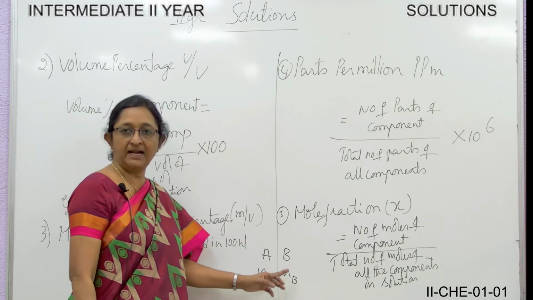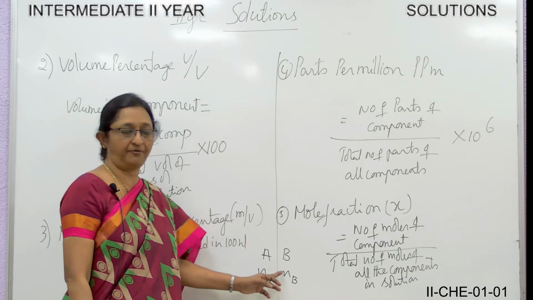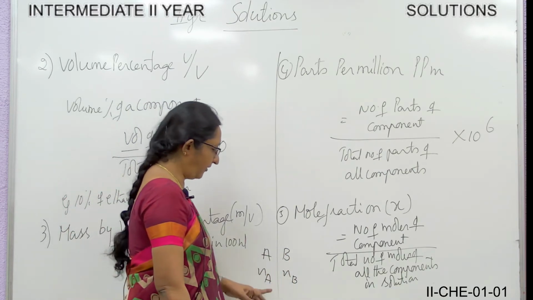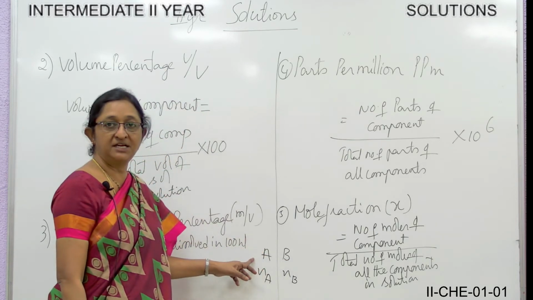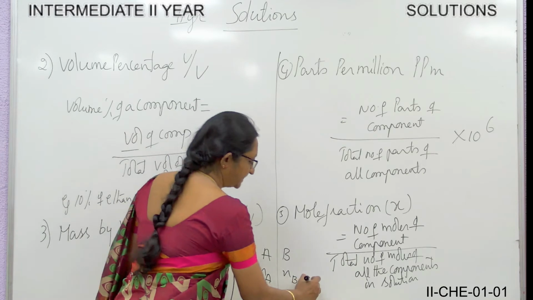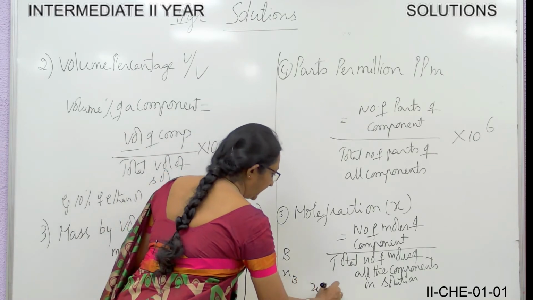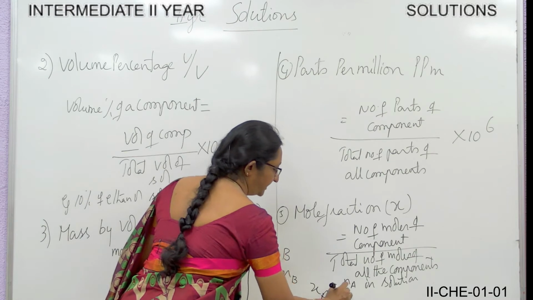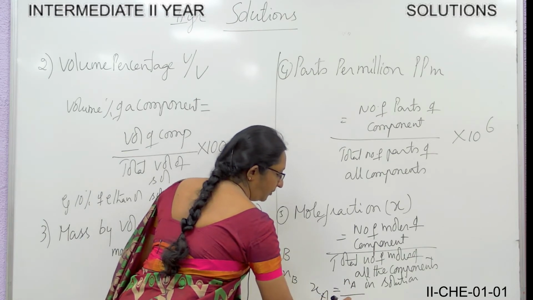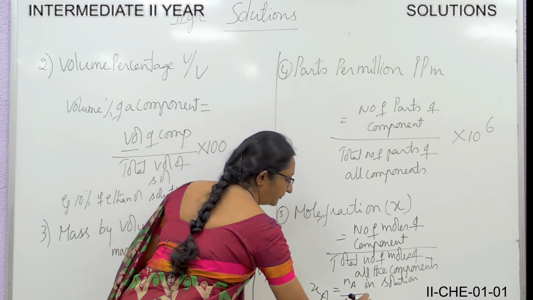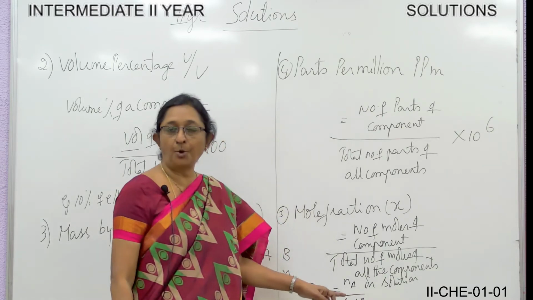So what does mole fraction say? Mole fraction is the ratio of the number of moles of a component to the total number of moles of components present in the mixture. So what components have we taken? A and B. A has nA moles and B has nB moles. So what is the mole fraction of component A?